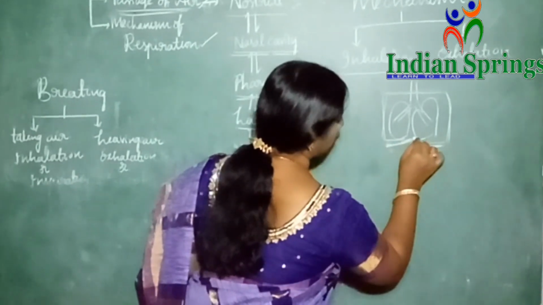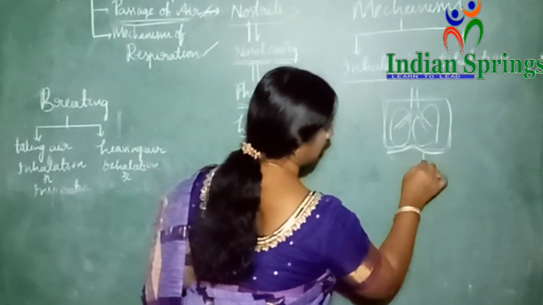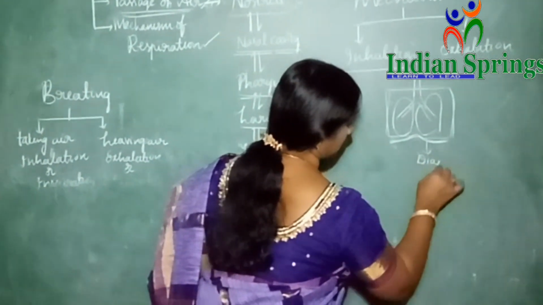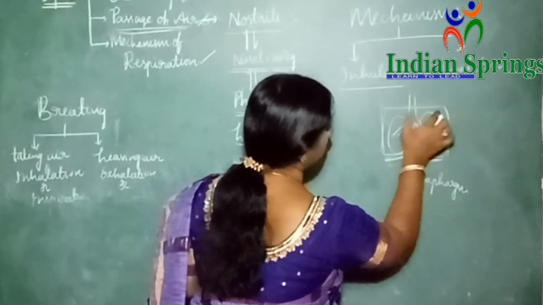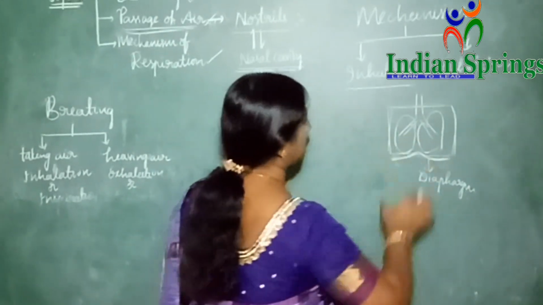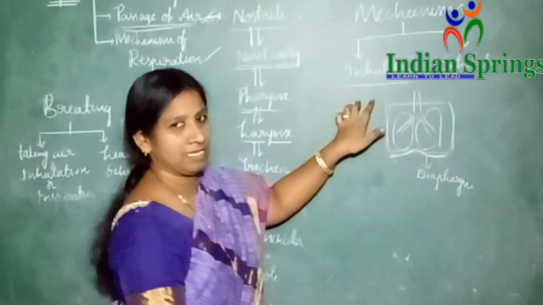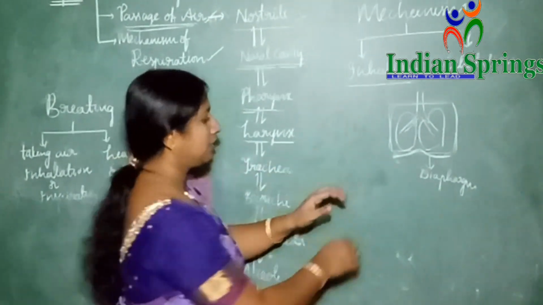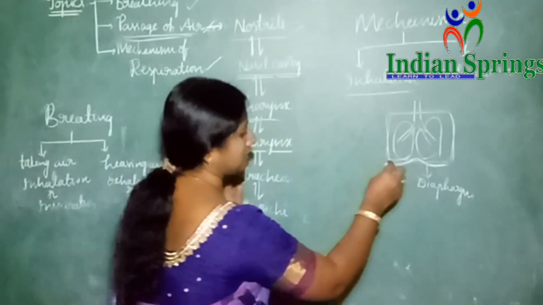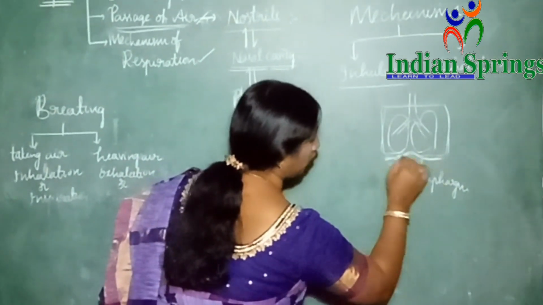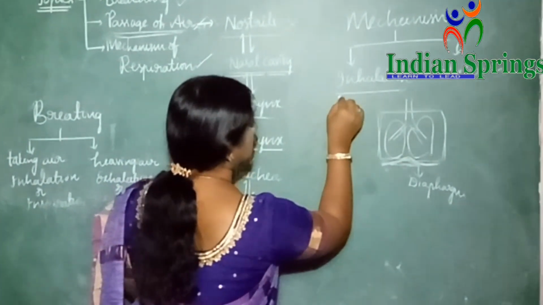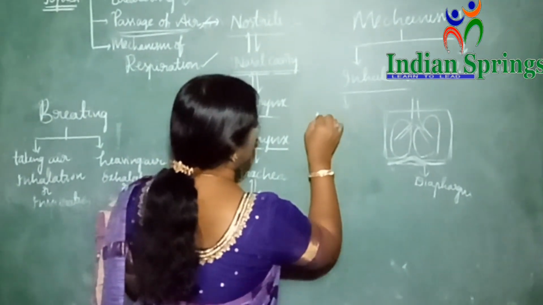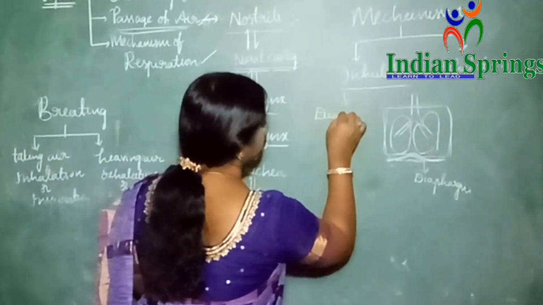Actually, the diaphragm is in dome shape. So this whole cavity we can say is the chest cavity. During inhalation, the first thing is that the diaphragm contracts. When it contracts, it lowers slightly. So the first step: the diaphragm contracts.